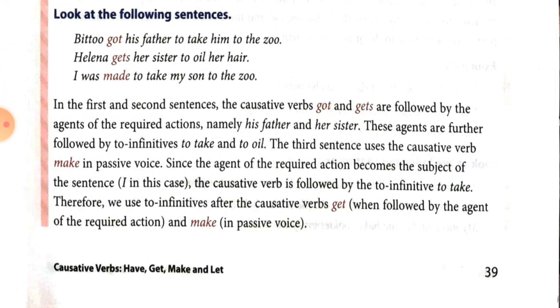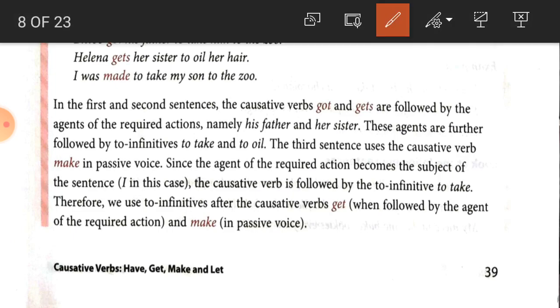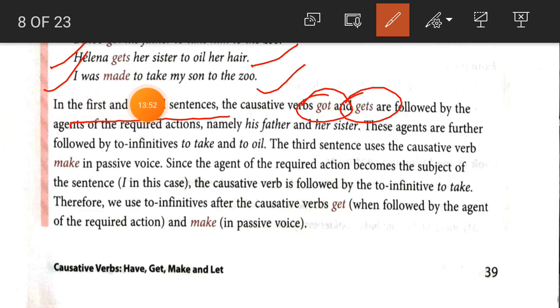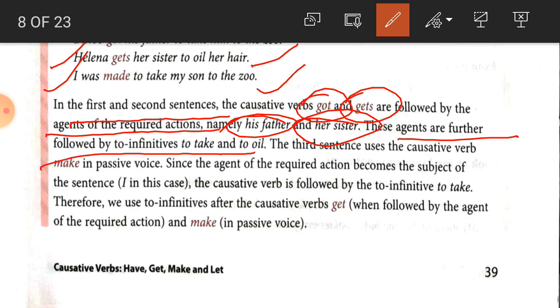Student, now look at the sentences. Bittu got his father to take him to the zoo. Second sentence, Helena gets her sister to oil her hair. Third sentence, I was made to take my son to the zoo. So in the first and second sentences, the causative verbs got and gets are followed by the agent of the required action, namely his father and her sister. And these agents are further followed by the infinitives to take and to oil.